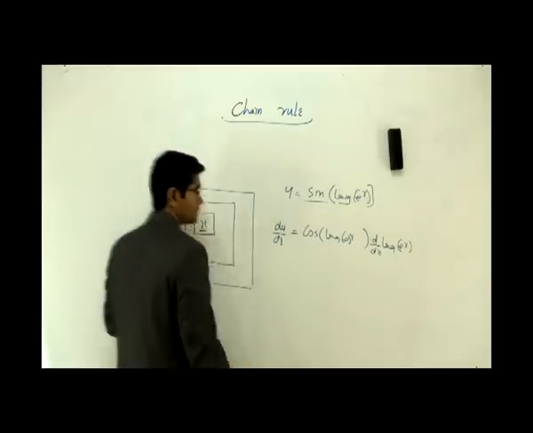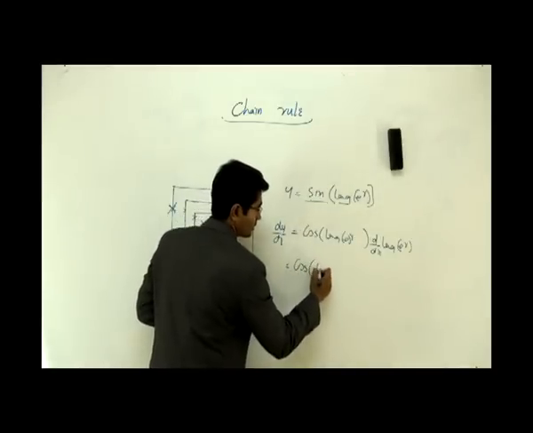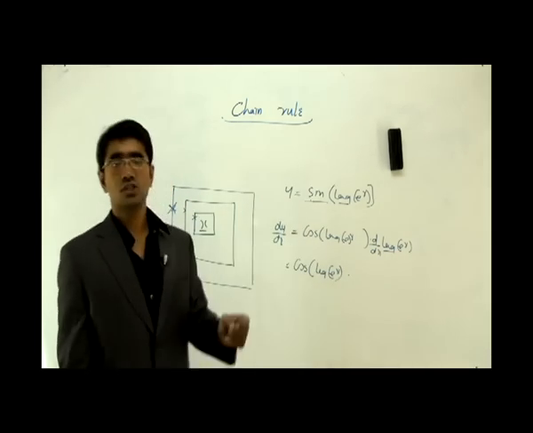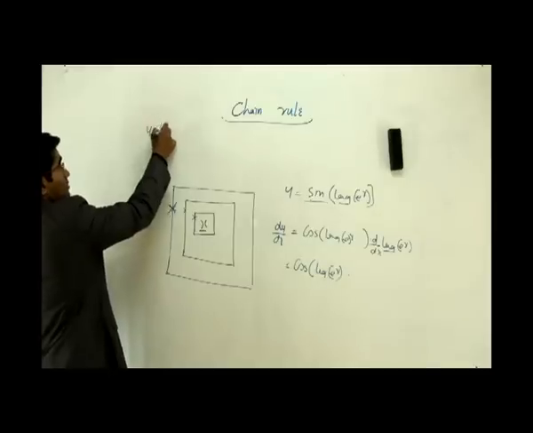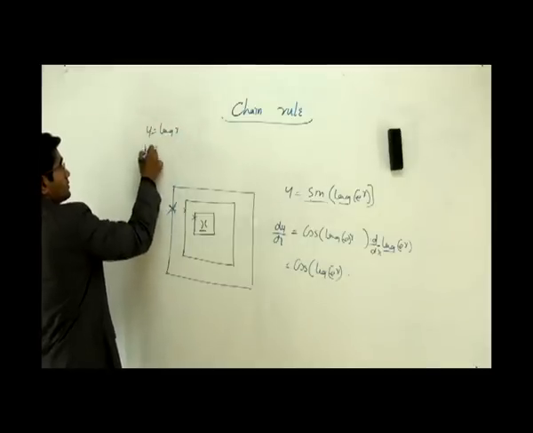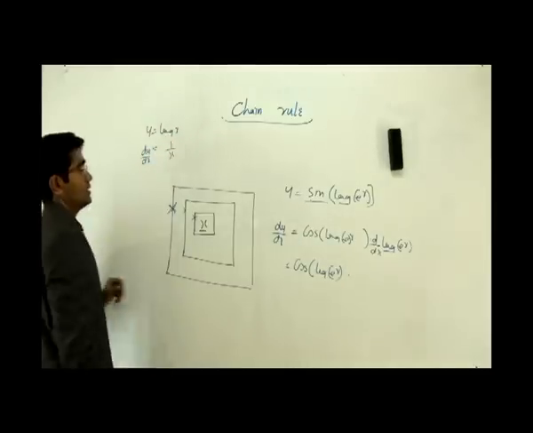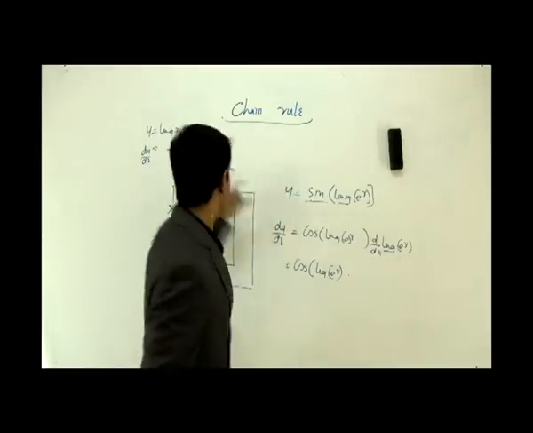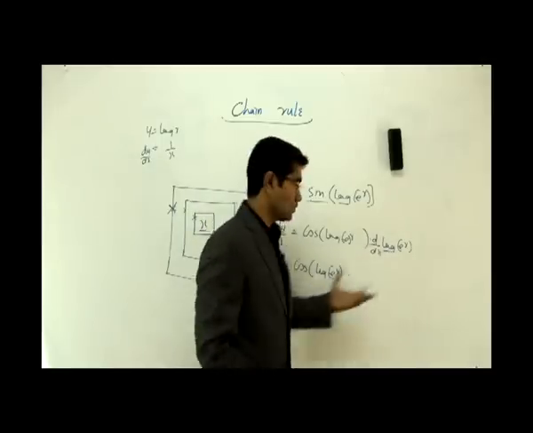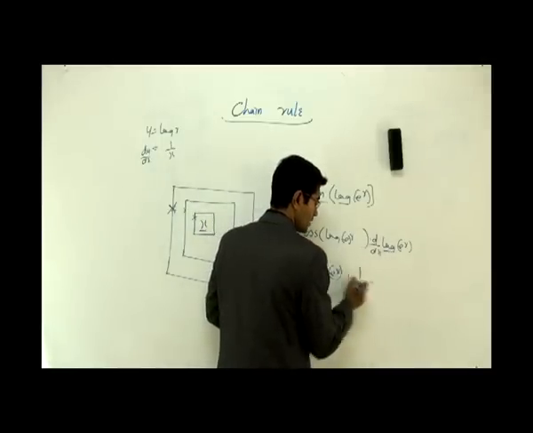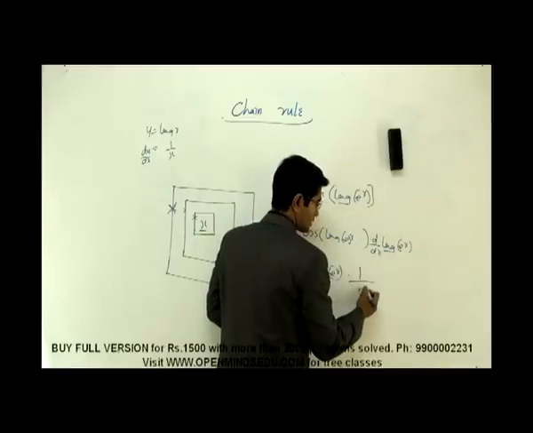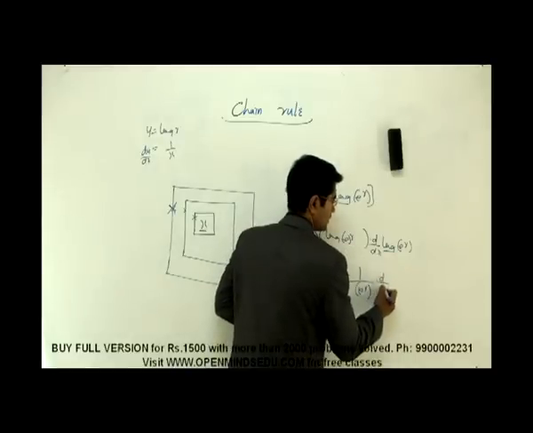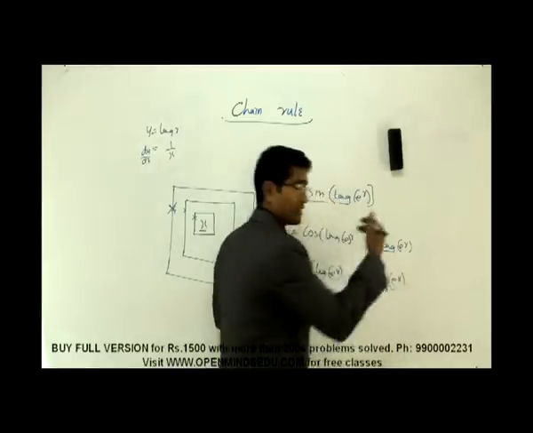In the next step, I write this the same way: cos of log of e power x into. Now I'm differentiating log. Differentiation of log x, if you remember, is 1 by x. In this case, I have log of e power x. I have only log; I should not see the x part here. Here there is an x, but here it is e power x. So I just differentiate log as 1 by whatever is inside log, that is e power x. That's how I differentiate log alone. Now what is left out? Left out is e power x, which I differentiate in the next step.